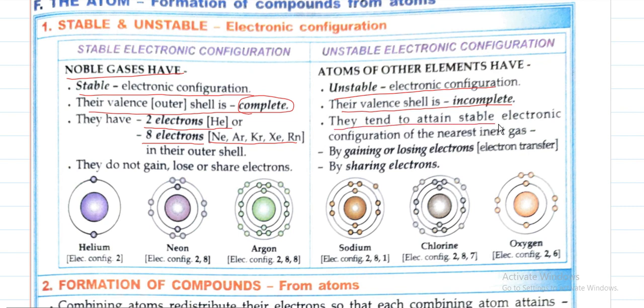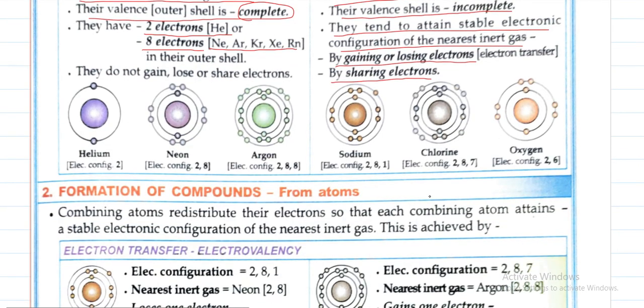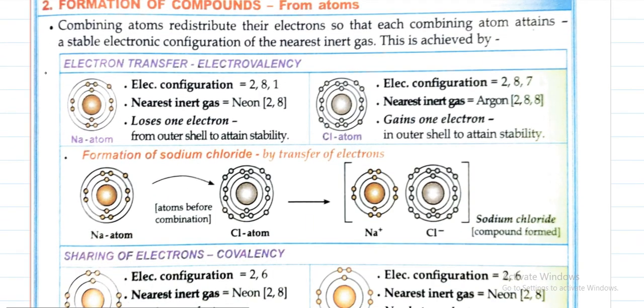Okay, so they tend to attain the stable electronic configuration of the nearest inert gas by gaining or losing electrons or by sharing electrons. So when the atoms are unstable, they combine with each other to become stable. Okay, so how can they combine? Combining atoms redistribute their electrons so that the combining atoms attain the stable electronic configuration of the nearest noble gas. This can be done by electron transfer. So they transfer the electrons, which is called electrovalency.